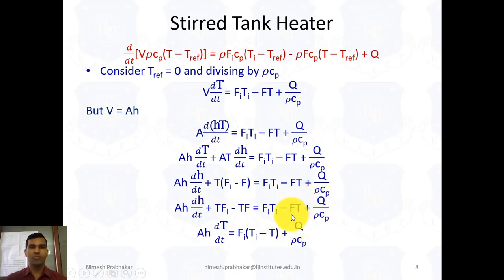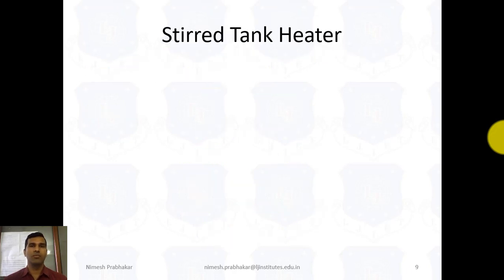So we get the energy balance equation for the stirred tank heater: A dT by dt equals Fi (Ti minus T) plus Q over rho Cp. This is the final equation for the stirred tank heater, and it is called the energy balance equation.